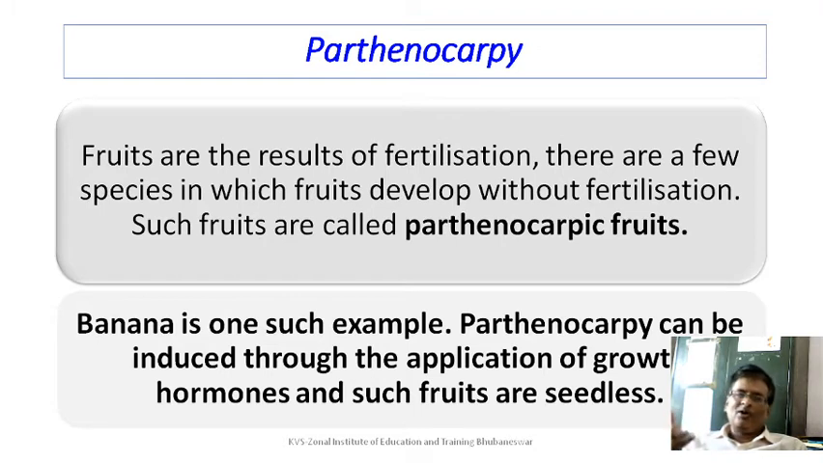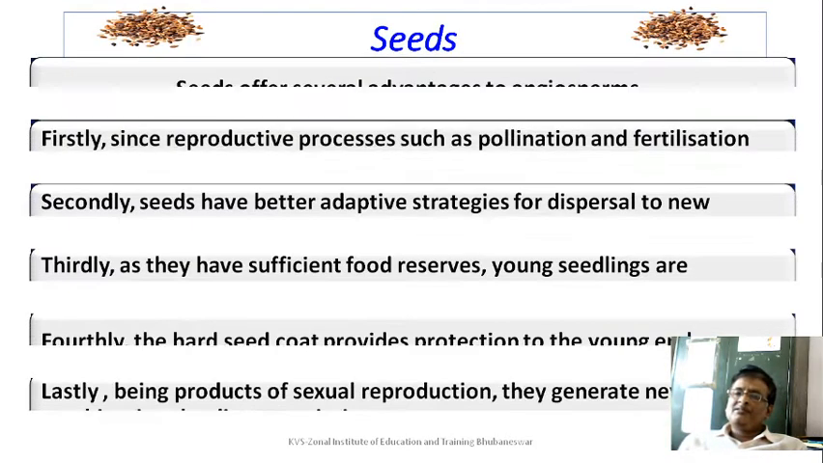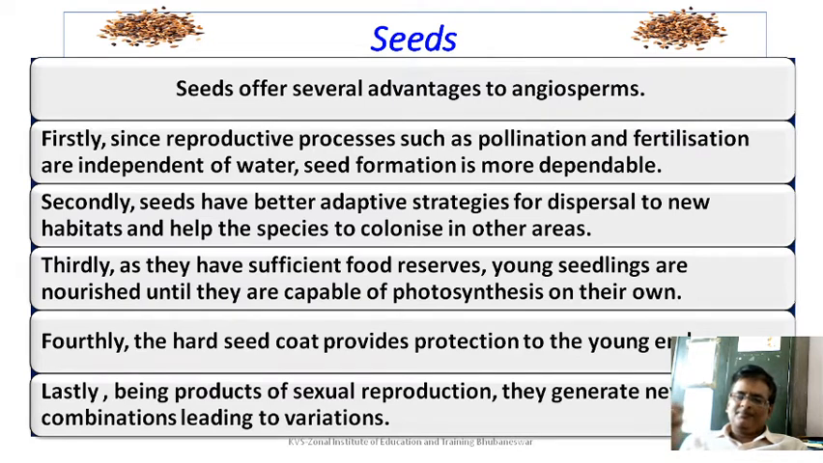Banana is a very good example. All of you have consumed banana. You have not seen seeds inside. But sometimes when you cut open a banana, you find some black spots. They are nothing else but dried ovules. They are not seeds. Of course, there are some varieties of banana where seed production does take place. So parthenocarpy can be induced through application of growth hormone, and such fruits are seedless. This is a major research area in agronomy, where seedless varieties of fruits are being developed.